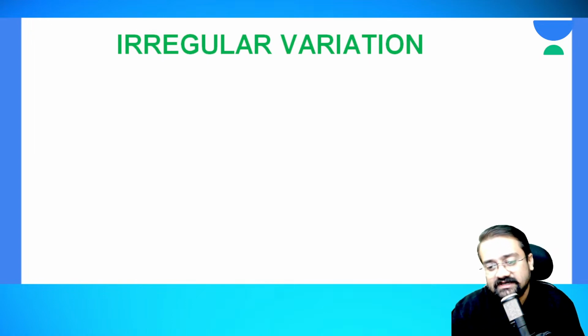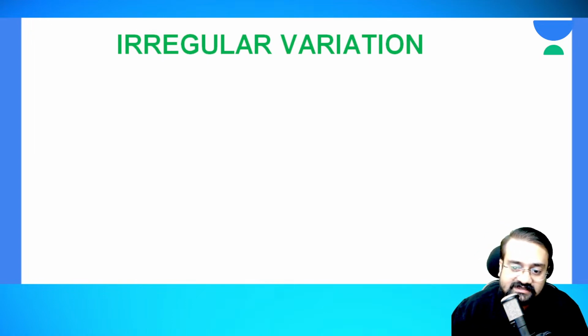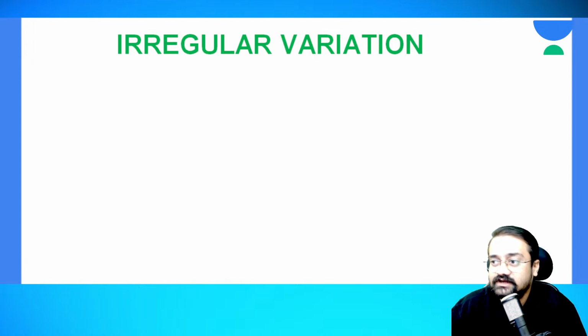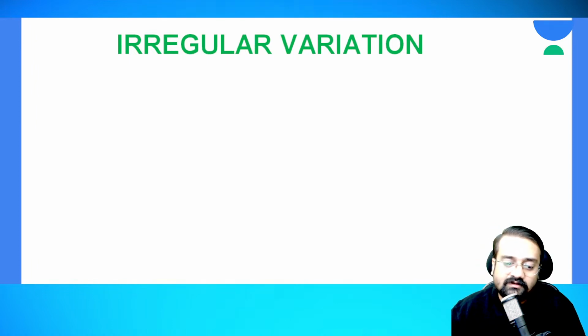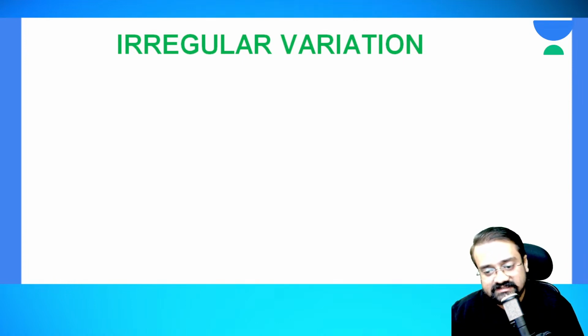So the name itself suggests, that is, irregular means what? They are not regular. Okay, so they do not occur in intervals of time. So they may occur whenever, but we cannot expect them. Okay, you may not expect these events. They may be unexpected and a surprise for you. Okay, so that is known as irregular variations.